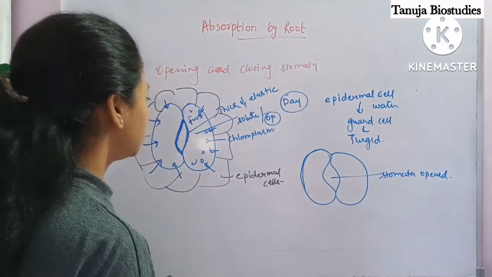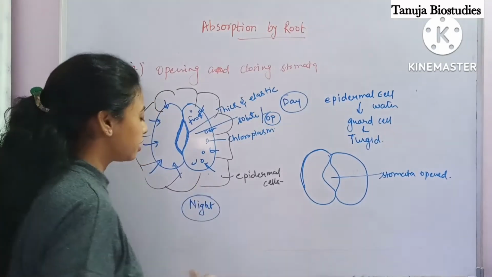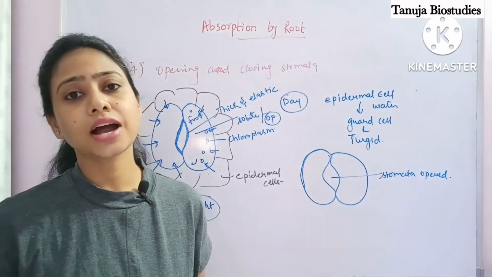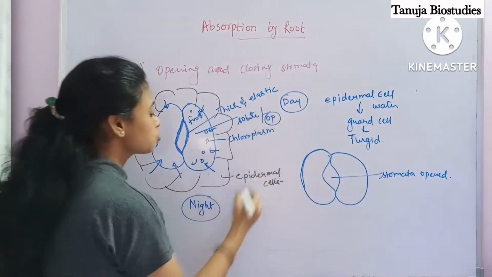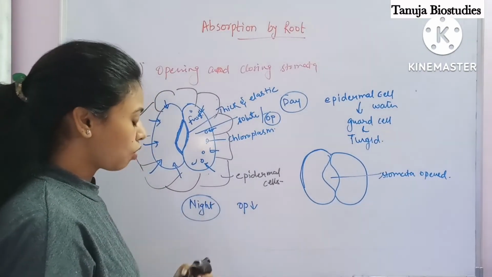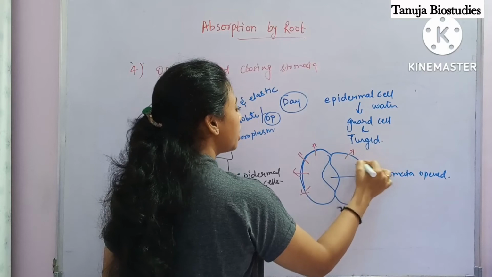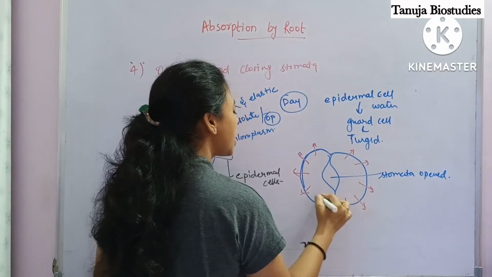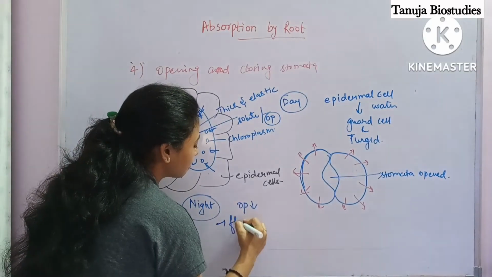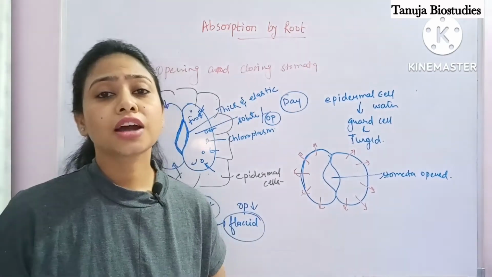Now what happens at night time? At night there is no sunlight. So again, no more food is forming inside the guard cell, and there is less osmotic pressure. Osmotic pressure will go down. So the water will go out of the guard cell again into the epidermal cell. Now the guard cell becomes flaccid, and because of the flaccidity, the guard cell will close.